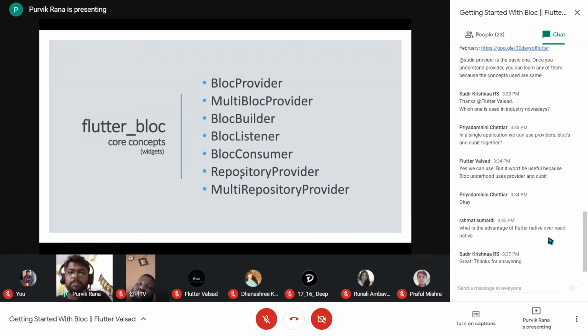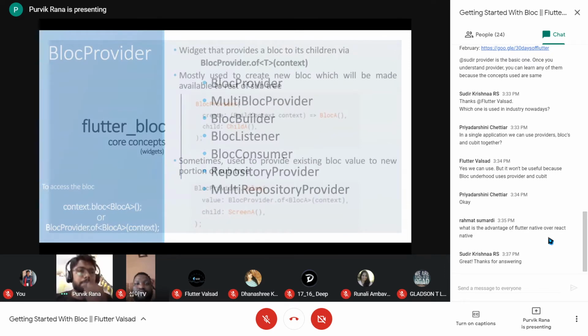Block provider is used to provide the block to the lower subtree. Repository provider is also used to provide the repository to the lower subtree. And multi-repository provider is the same as the repository provider, but instead of providing a single repository to the lower subtree, it provides multiple repositories at the same time. So those are the different core concepts and the different widgets. This is the overall idea. Let's see them one by one in detail.